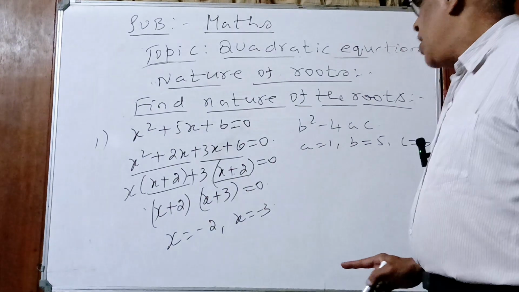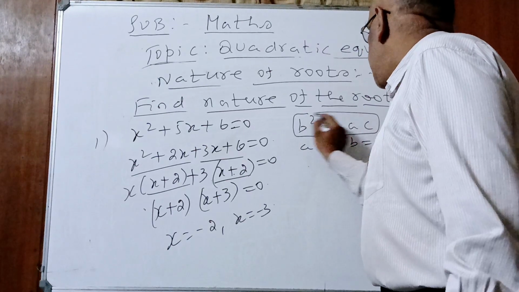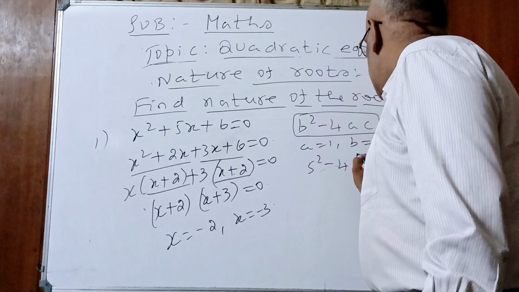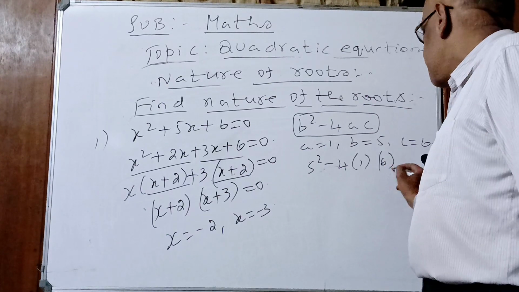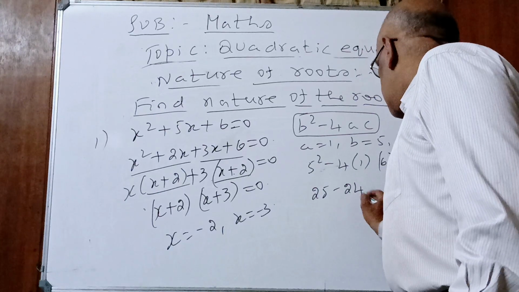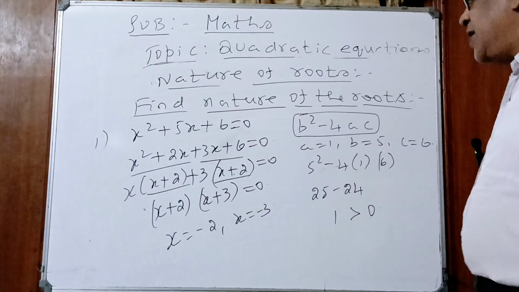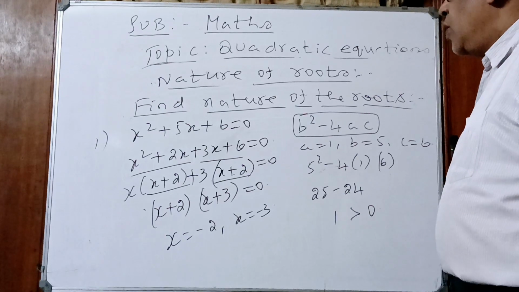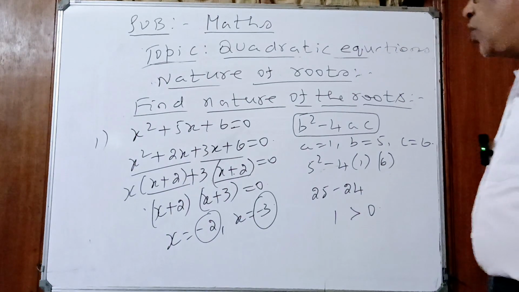Yes or no? Yes. What is b square? 5 square minus 4. a is 1. What is c? 6. 6 1s are 6, 4 6s are 24. 5 square is 25 minus 24, which is 1, greater than 0. b square minus 4ac greater than 0. Then what is the condition, children? Go to the previous video. Roots are real and distinct. Distinct means they are different. One is minus 2, one is minus 3.